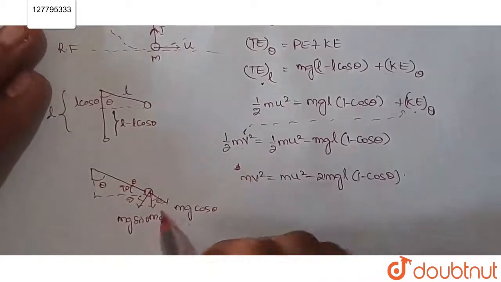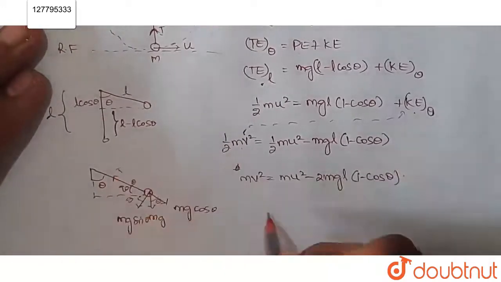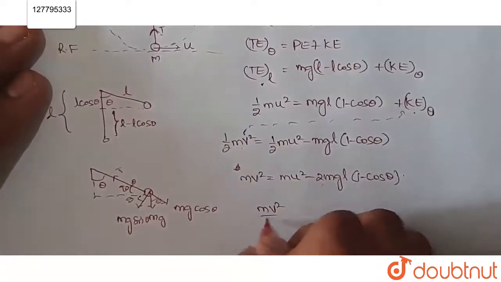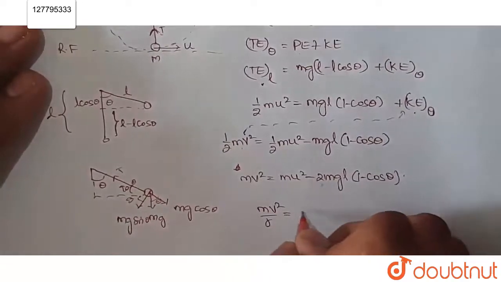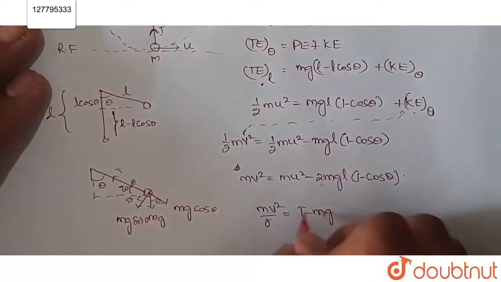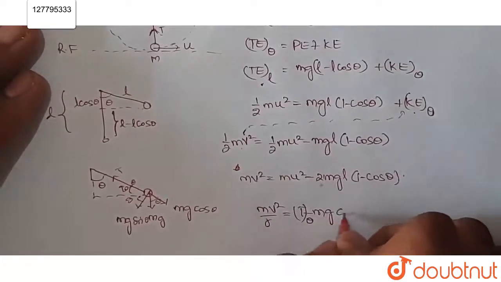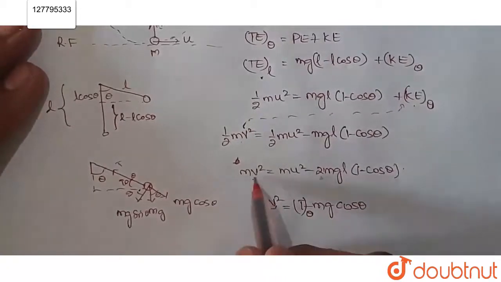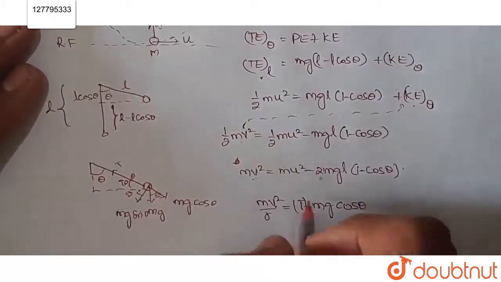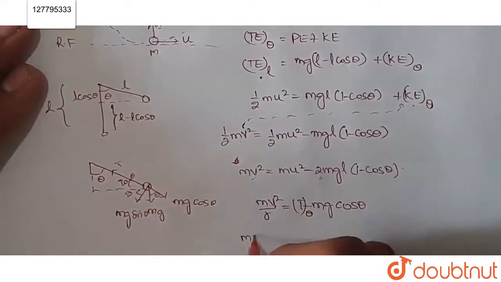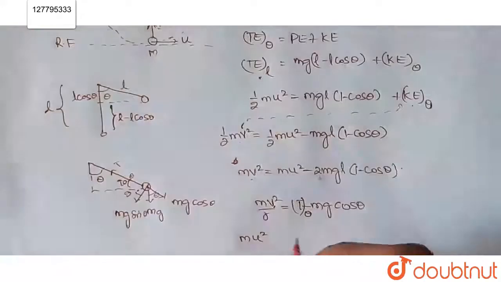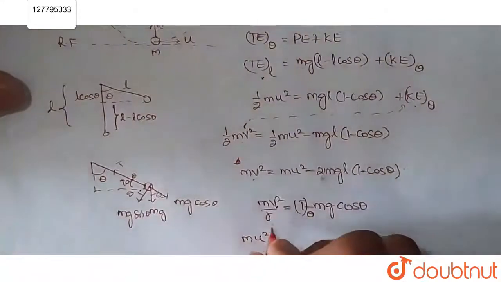Now the resultant force towards the center is nothing but m v square by r, which must be equal to T minus mg cos theta. This means T at angle theta minus mg cos theta. We already know m v square, so just substitute it here: m u square by r. What is r?